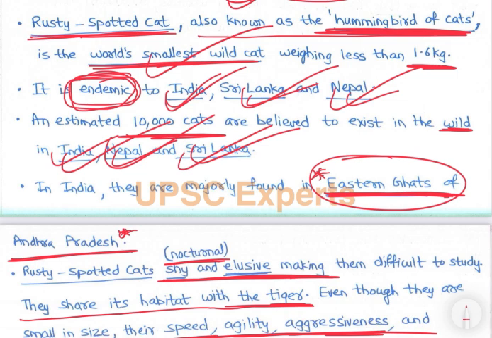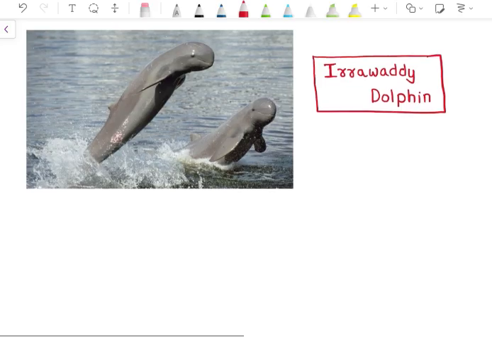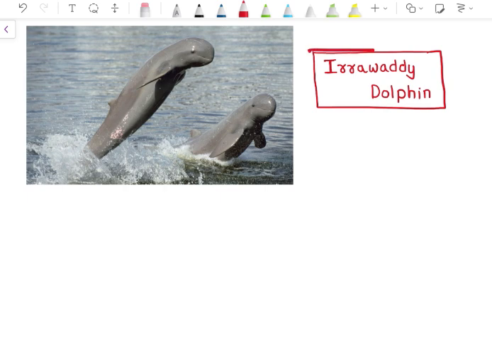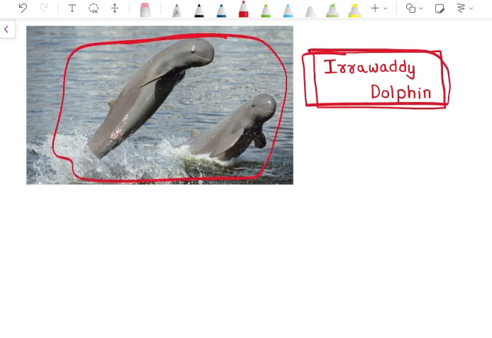Now let's look at the images of the Irrawaddy dolphin and the rusty spotted cat. See, this is the Irrawaddy dolphin, mostly present in brackish water. The famous spot for the Irrawaddy dolphin is Chilka Lake. Brackish water is there, so Irrawaddy dolphins are present. For Chilka Lake, you need to remember the Irrawaddy dolphin.